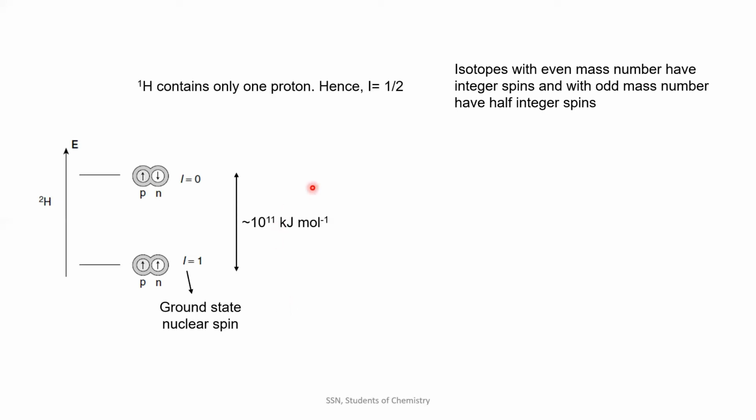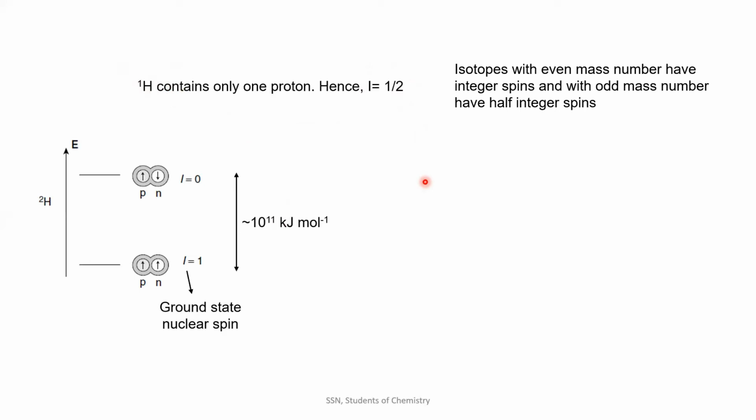But isotopes which have odd mass number, like proton, which has 1, which is odd, right? So isotopes with odd mass number would end up with half integer spins. 1/2 is half integer, right? The other isotopes with odd mass number will have half integer spins like 3/2, 5/2, 7/2, and so on.